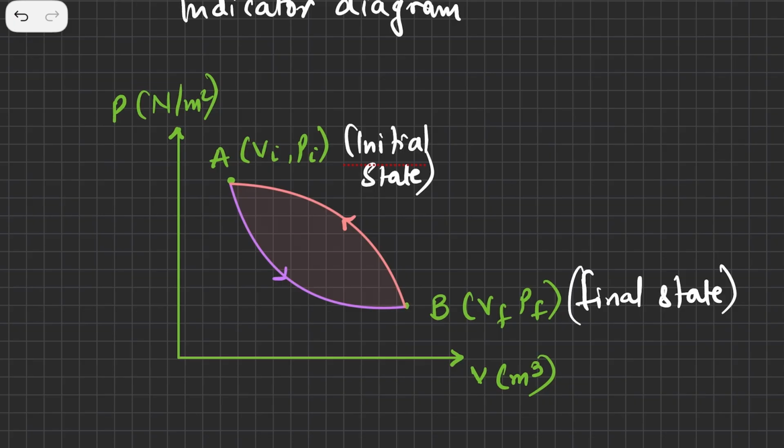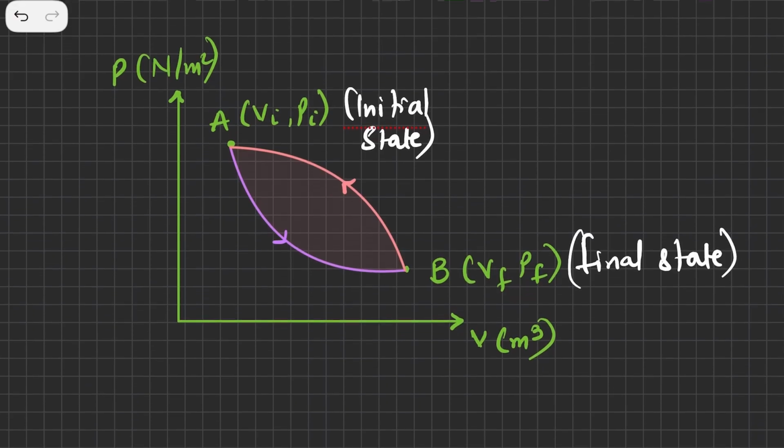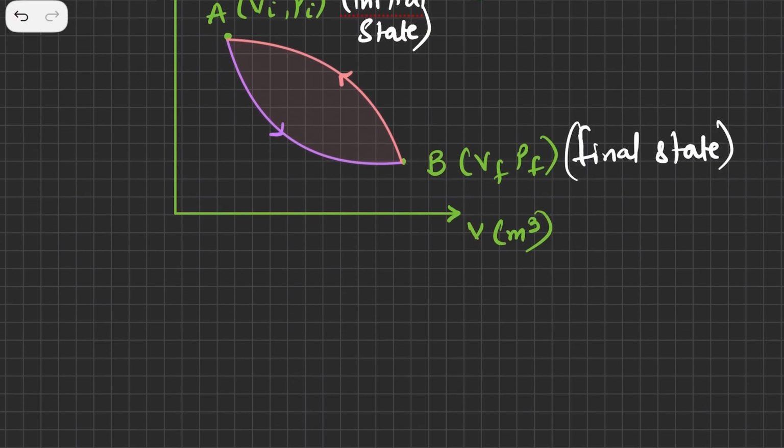Mind you, it is not just about going back to the initial state. It's all about going back along the same path. If you are going along the same path, then definitely it's a reversible process. Otherwise it will be an irreversible process. So this is all about the irreversible process.